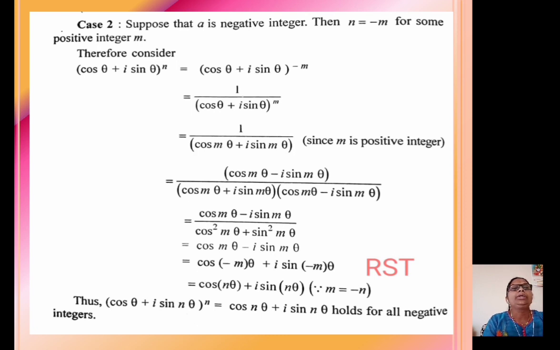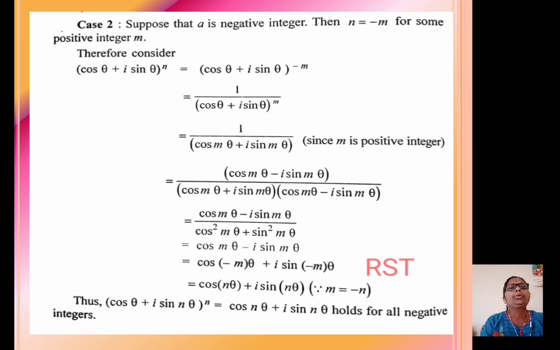Since in the denominator, (cos mθ + i sin mθ) into (cos mθ − i sin mθ) equal to cos² mθ + sin² mθ, and cos² mθ + sin² mθ equal to 1. Hence, it is equal to cos mθ − i sin mθ, and this can be written as cos(−mθ) + i sin(−mθ), since cos(−θ) is cos θ and sin(−θ) is −sin θ.